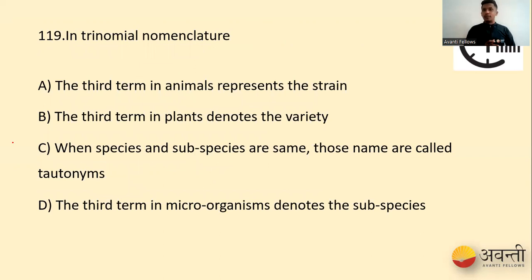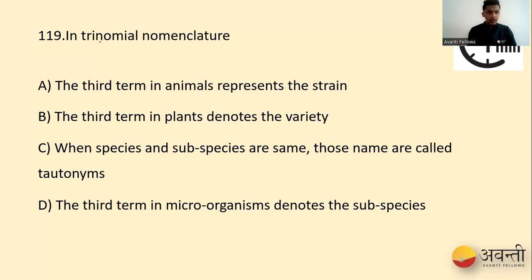This is a very, very interesting question. You might not have come across it. Let's see. So in trinomial nomenclature, we have heard about binomial nomenclature by Carolus Linnaeus. So let's see what happens in trinomial nomenclature. In trinomial, tri means three. Our options are: the third name in animals represents the strain. The third name in plants denotes the variety. Whereas when the species and the subspecies are the same, these names are called tautonyms. And then the third name in microorganisms denotes the subspecies. So these are your options.